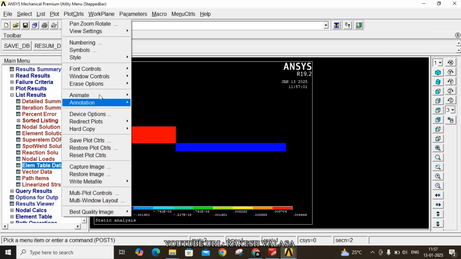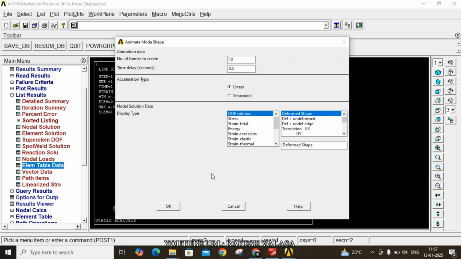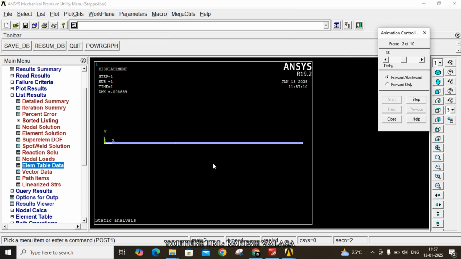Plot controls, animate, mode shape. You can see the animation for the given problem. We know that in the given problem, first node and third node both are fixed with respect to all degrees of freedom. Only the force is acting at element 1, that means node 2. So here the deformation occurs only in between these two elements. You can see this one. Stop and close this window. Okay, this is the solution for the given problem.